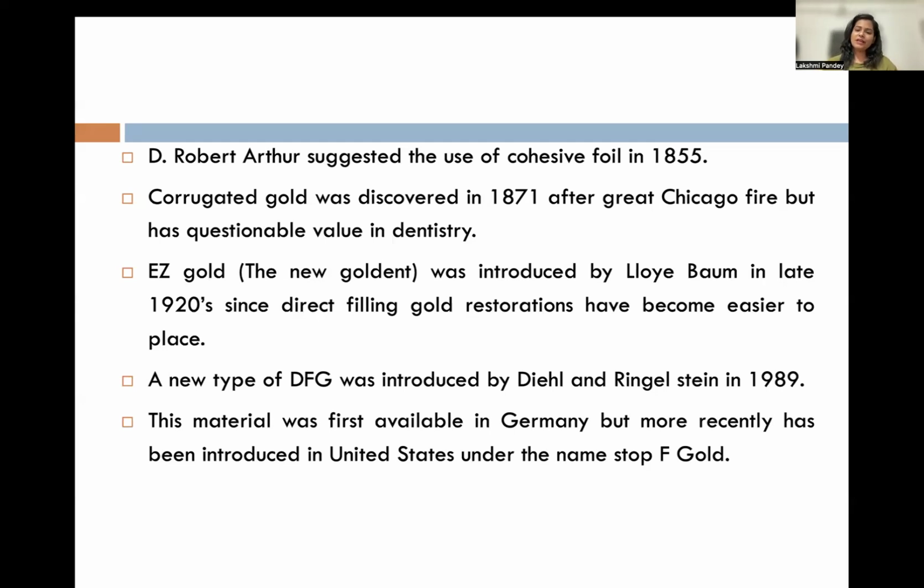How was it discovered actually? There was a fire that happened in Chicago. During that time, they used to keep gold in sheets. There was one carbon sheet, then one gold, and then again one paper. During the fire, the entire paper burnt in the fire. After the fire, when they saw the gold, it had all the carbon incorporated into it, and that became the corrugated gold. Another most important year which you have to remember is 1920, in which a new type of direct filling gold was introduced, that was new golden EZ gold.